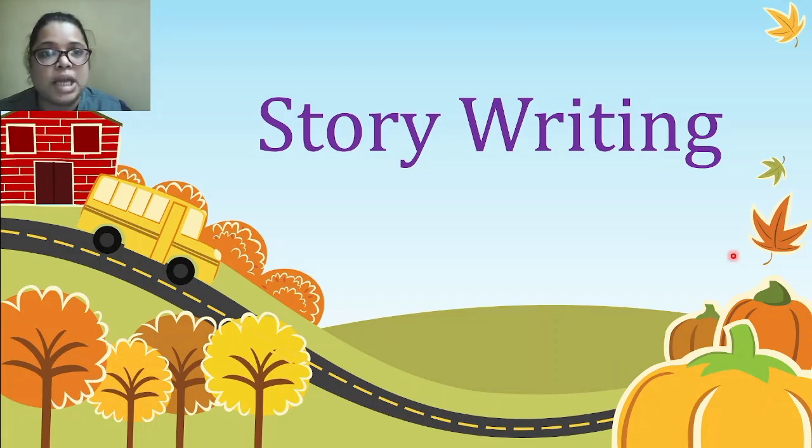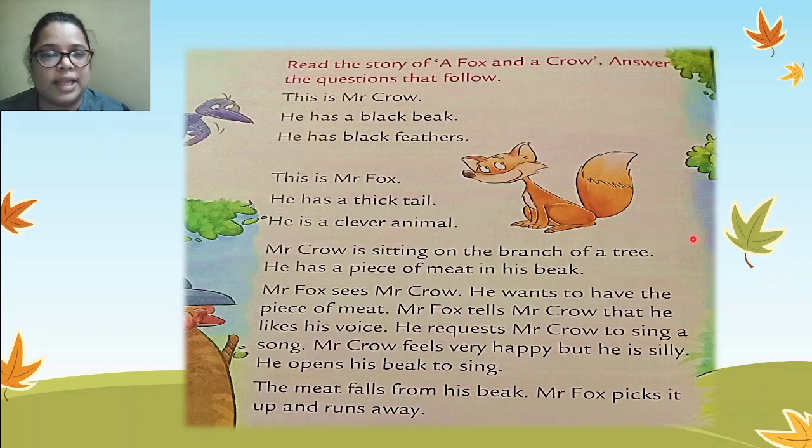Students, open your grammar textbook to page number 66. The first part of the composition we have already finished. This is the second part where the story is given to you. That's exercise number 4, page number 66. The story is given there. Read the story of a fox and a crow. Answer the questions that follow.